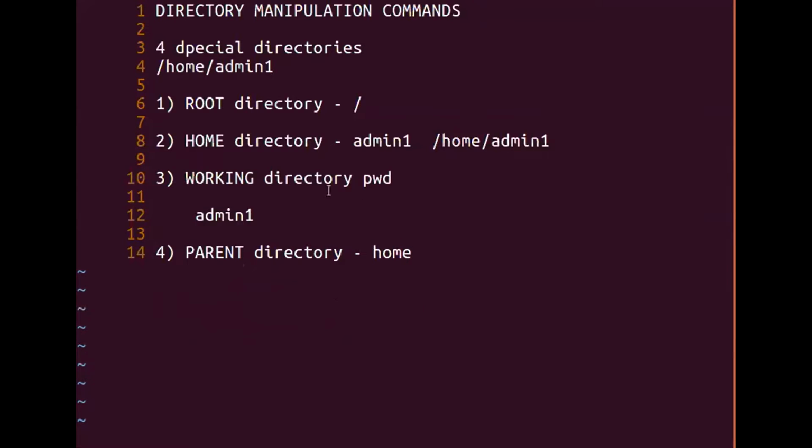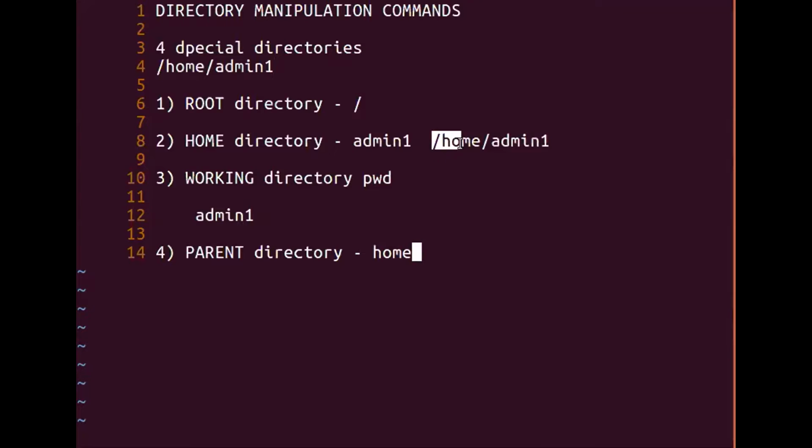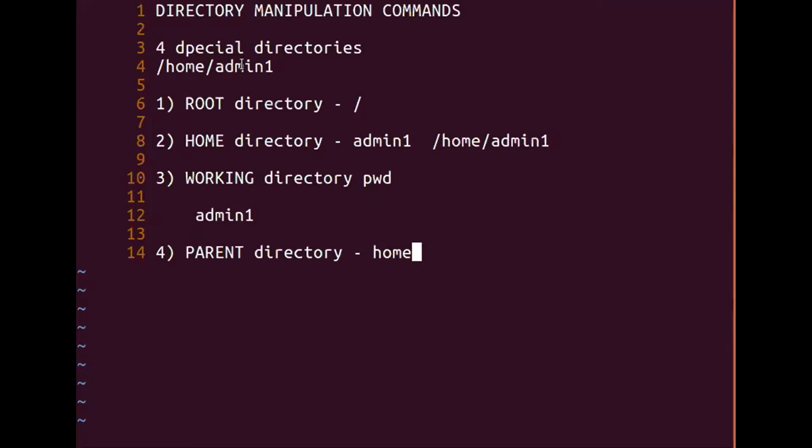So my pwd was /home/admin1. My root directory is slash. My home directory, you can say admin1 or /home/admin1, and it is always good to say /home/admin1. My working directory is admin1 because that is the directory in which I am currently working.